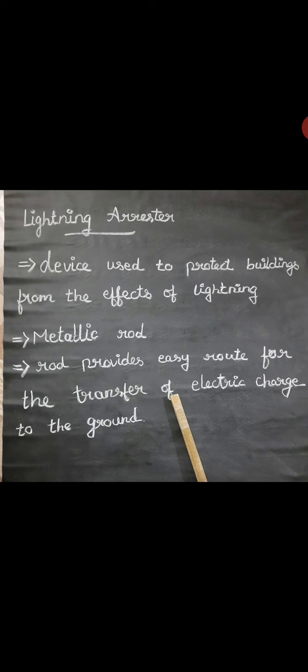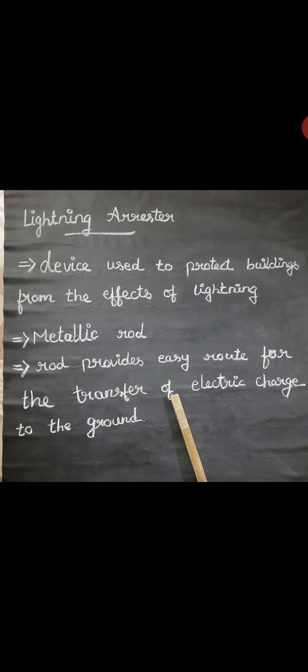The major portion of the metal rod and the copper cable are installed in the walls during construction. The other end of the rod is placed deep into the soil. At the top of the building it is fixed, and it ends in the soil. When lightning falls, it is attracted by the metallic rod at the top of the building. The rod provides an easy route for the transfer of electric charge to the ground.